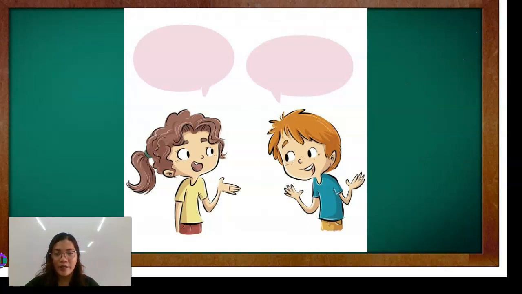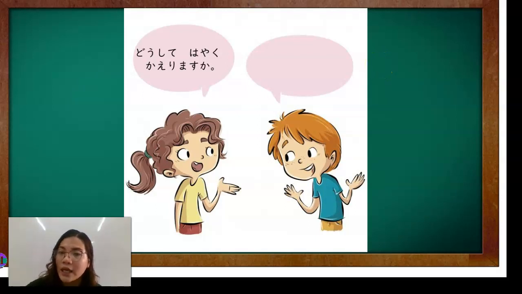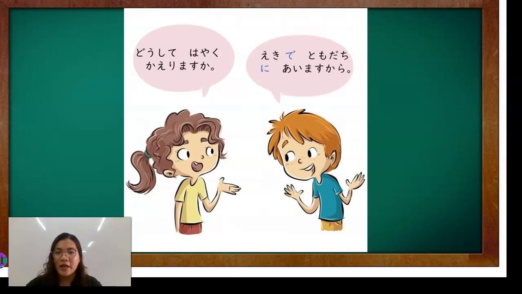Next, another example. Doshite hayaku kaerimasu ka? Bakit nagmamadali kang umuwi? Eki de tomodachi ni aimasu kara. Okay, eki de tomodachi ni aimasu kara. So that means I will meet my friend in the station. Kasi, okay, because I will meet my friend at the station.